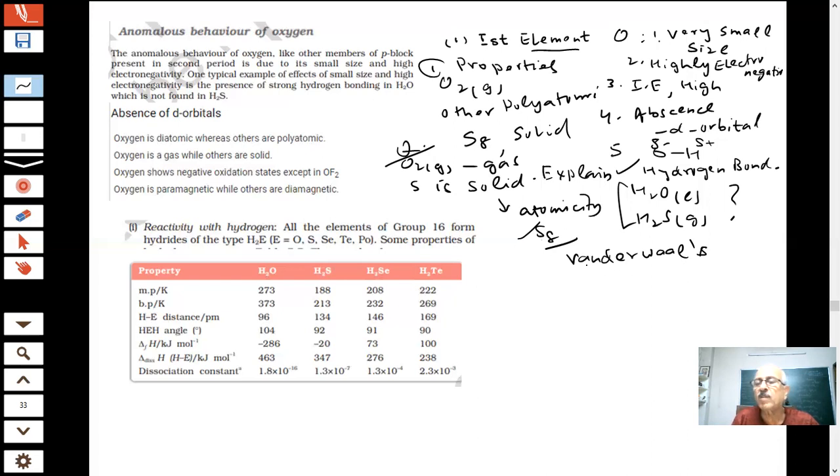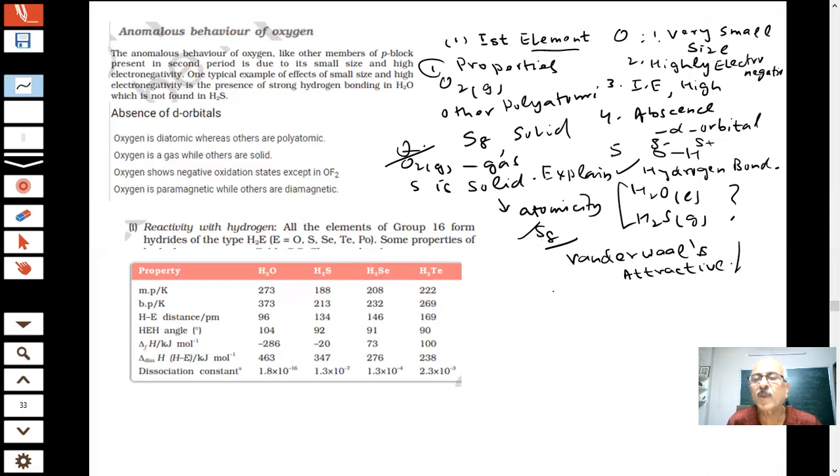32 into 8, 32 into 8. So what is the story? Van der Waals force depends on the molar mass. It is very high, so the van der Waals attractive force is large here. Van der Waals forces are always attractive. We have learned this in 11th class. That is the difference here.